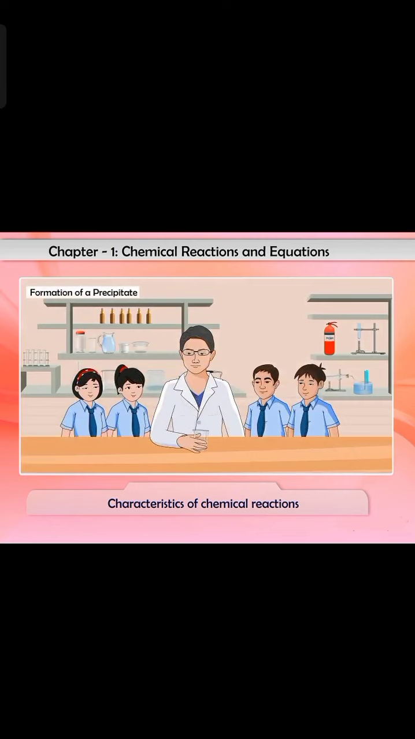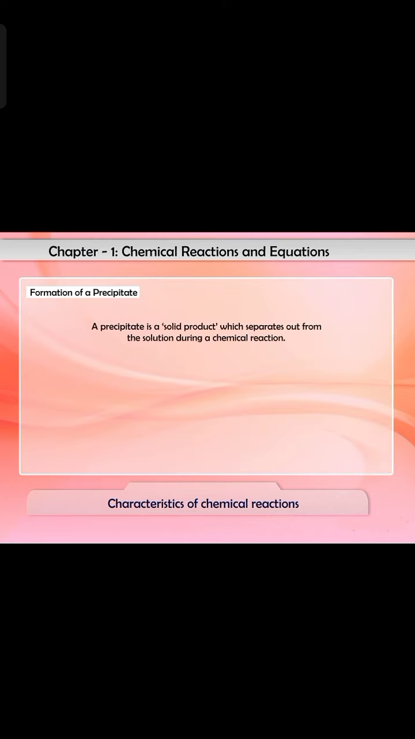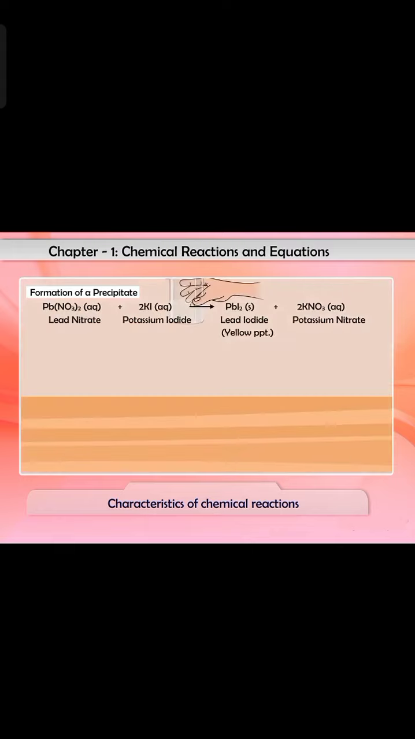Now we will discuss the second characteristic, that is, formation of precipitate. When two reactants are mixed, if one of the products formed is insoluble in water, then it is called precipitate. Thus we can say that a precipitate is a solid product which separates out from the solution during a chemical reaction. Let us understand this with few examples.